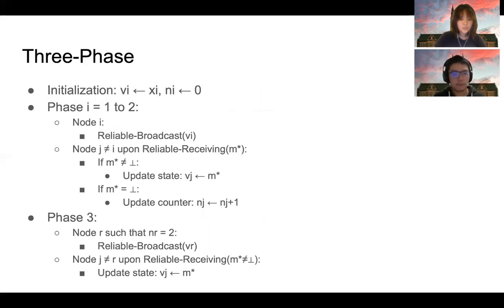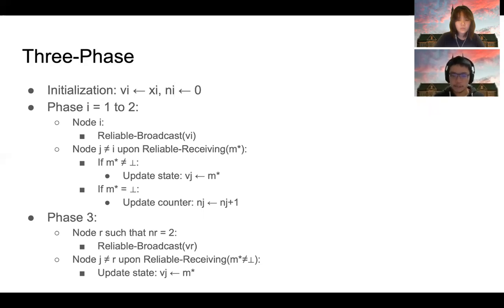Let's look at the formal definition of our three-phase algorithm. In phases 1 and 2, nodes 1 and 2 reliably broadcast their states, and every other node updates its state if the received message is non-empty, and otherwise it increases the counter n sub I by 1. We need to notice that n sub I is actually an indicator of the receiving scenario of node I.